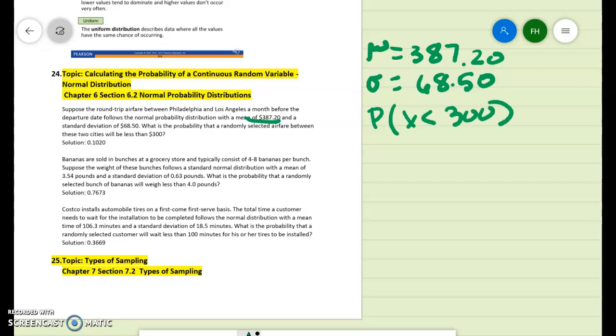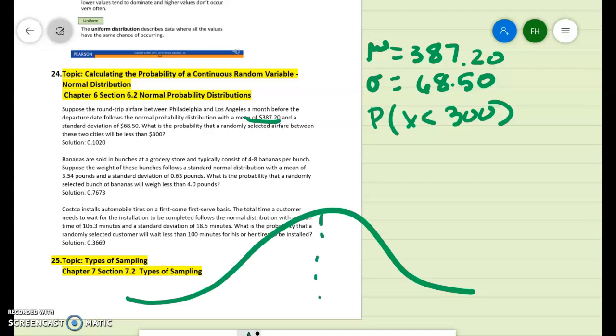So to get our z-score, let's go ahead and draw our table down here. The mean is 387.20, and we're looking at 300, and we're looking at less than, which is exactly what we want.